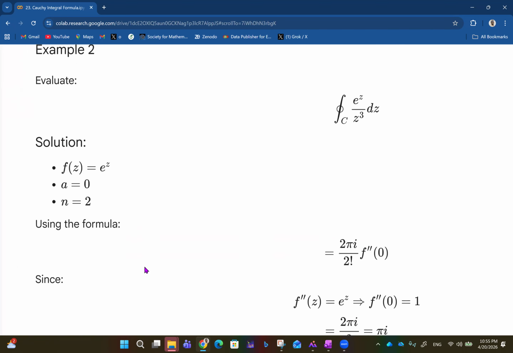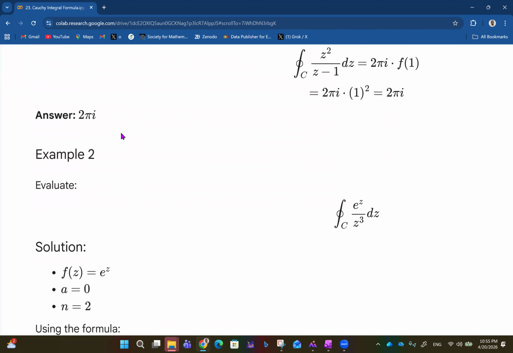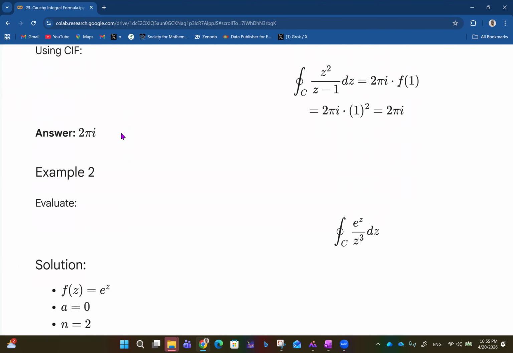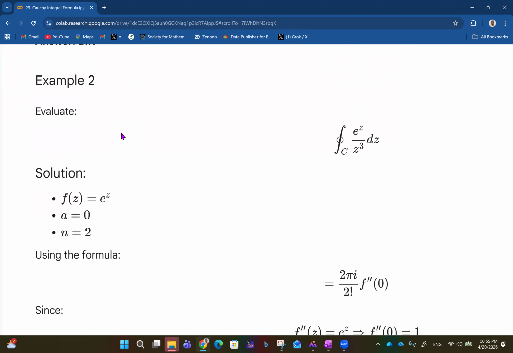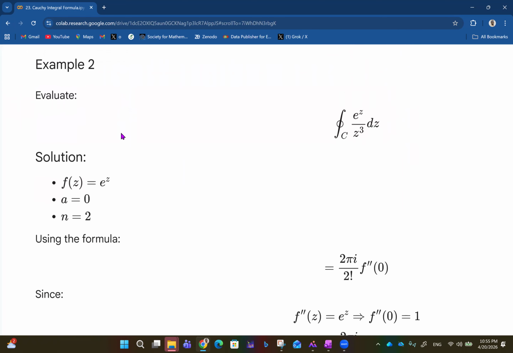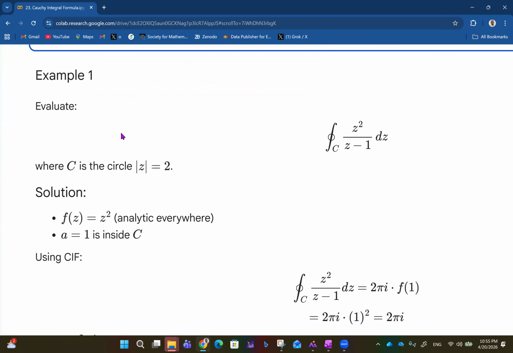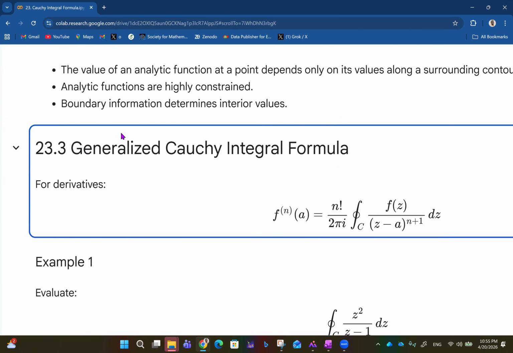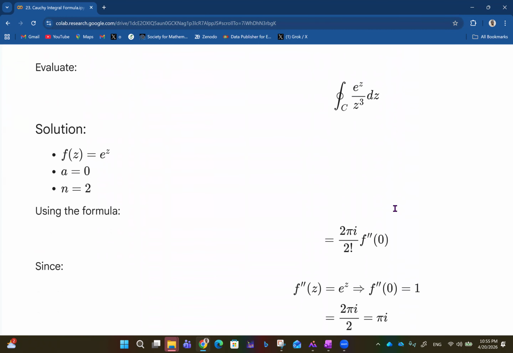So if that is the case, then we have 2 pi i over 2 factorial, because n is 2, then f prime prime evaluated at a, which is 0. So that means we differentiate f of z twice. So f of z is the value under, right? So we have z cube. No, f of z is e raised power z actually. For the other one, it was just z squared. So f of z is the one at the top, because that's what we have in the expression. So we have f of z is e raised power z.